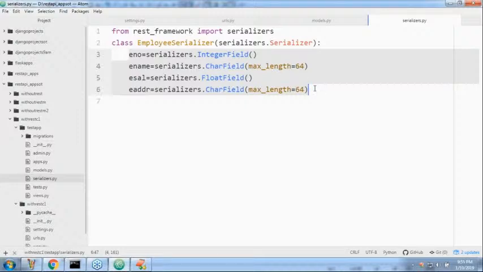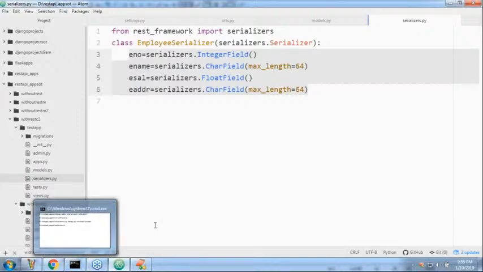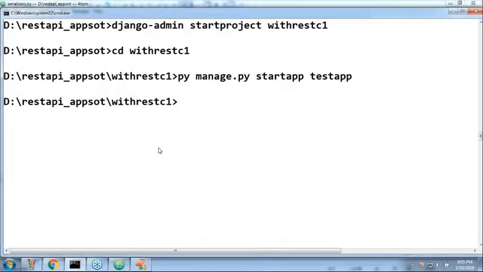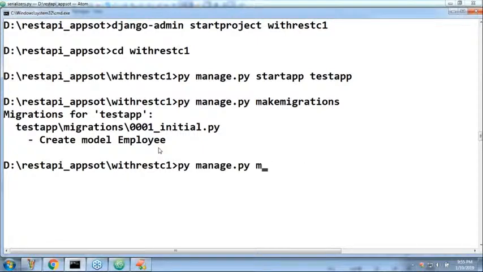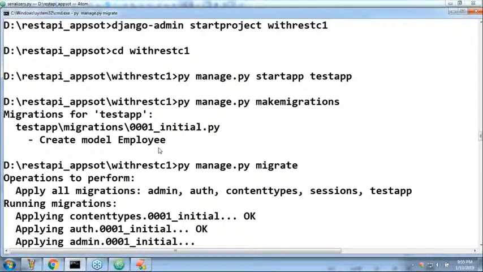Now, if I want to work with this, I have to do a small activity. Please make sure to run makemigrations and migrate. Are you getting makemigrations and migrate? Mandatory, right? py manage.py makemigrations. Next, py manage.py migrate. The Employee table will be ready in our database.